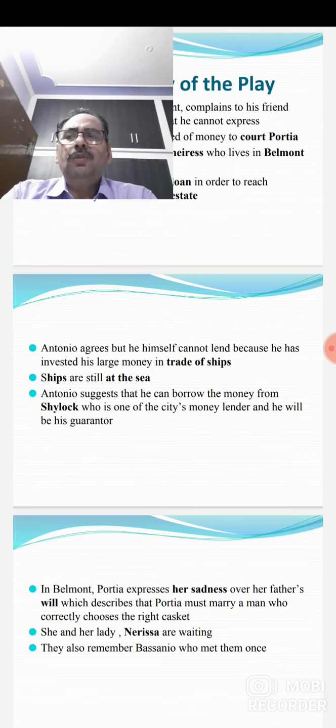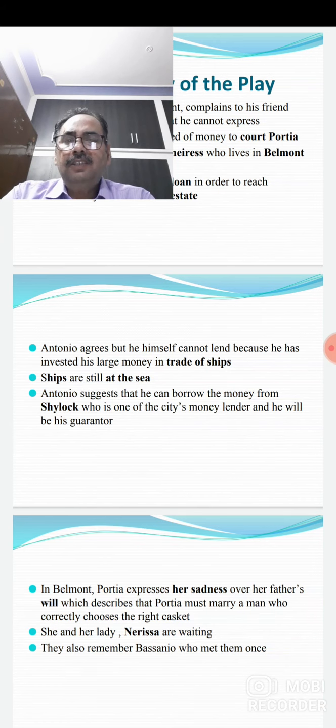So Antonio tells Bassanio that he won't be able to give him the money himself, but there is another man who lends money and has the business of money lending. And who is that? Shylock.